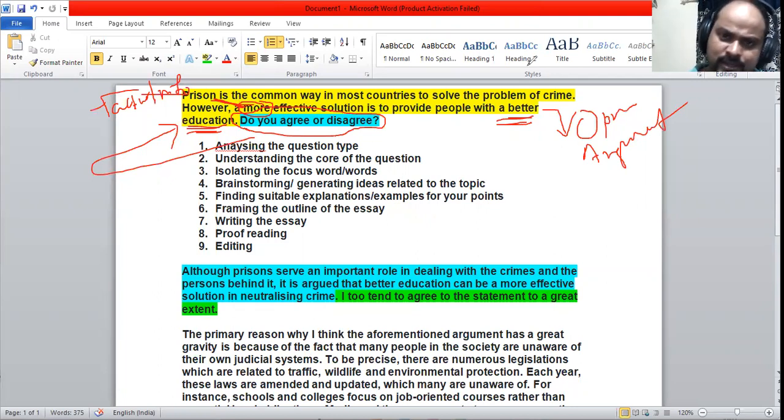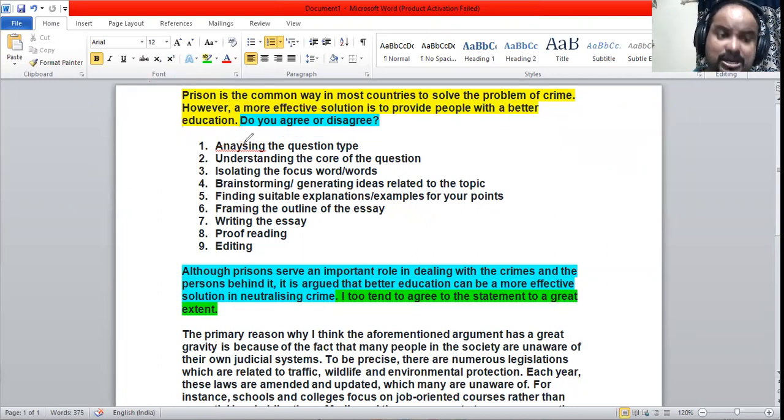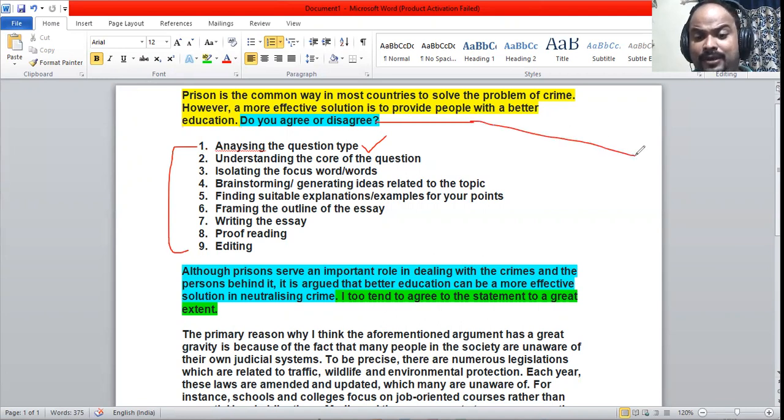So when we go ahead with this type of question, we do have some steps, and we call it the step-by-step process of solving the writing task 2. And the first one is analyzing the question type. What is the question type? Is it an opinion question? Is it a discussion question? Is it a problem solution question? So here it is purely an opinion question.